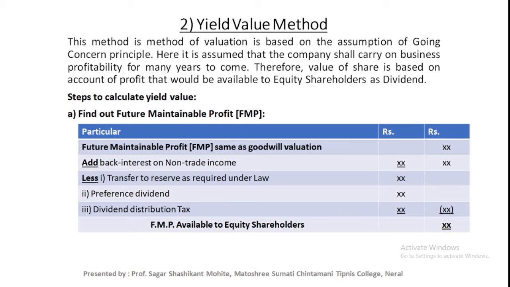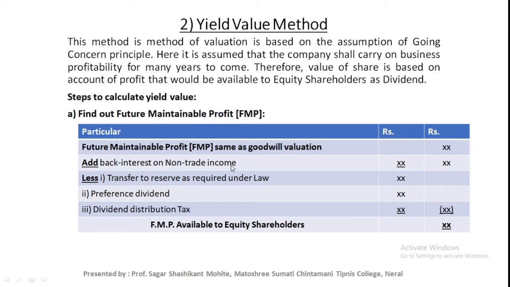Okay, you all know how to find out the future maintainable profit. While calculating goodwill you know about this future maintainable profit, but what is the difference between the future maintainable profit at the time of calculation of goodwill and future maintainable profit while valuing the shares? There is a basic difference, because while valuing the goodwill you have not considered this point, non-trade investment.